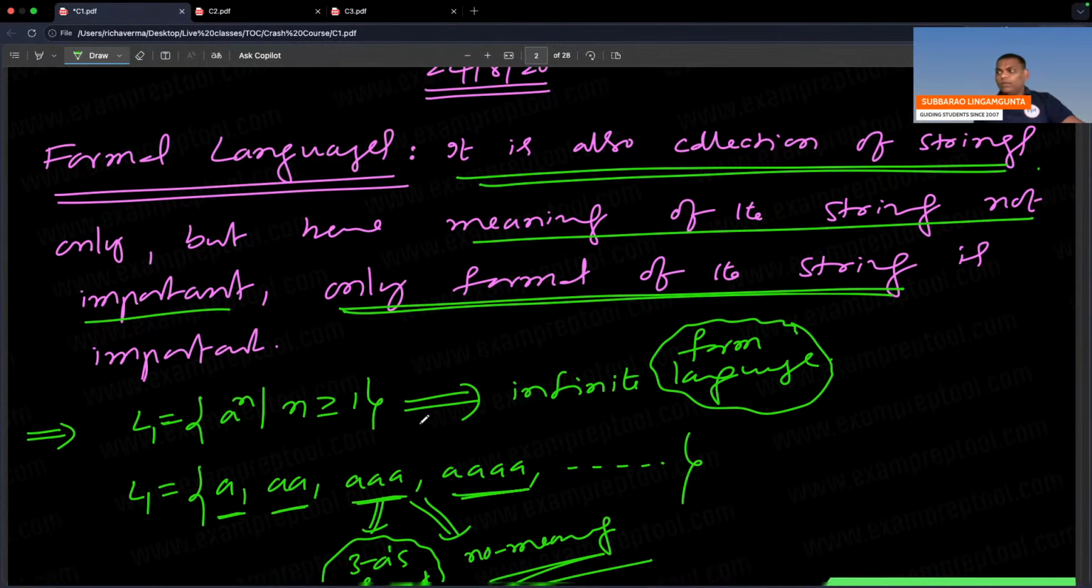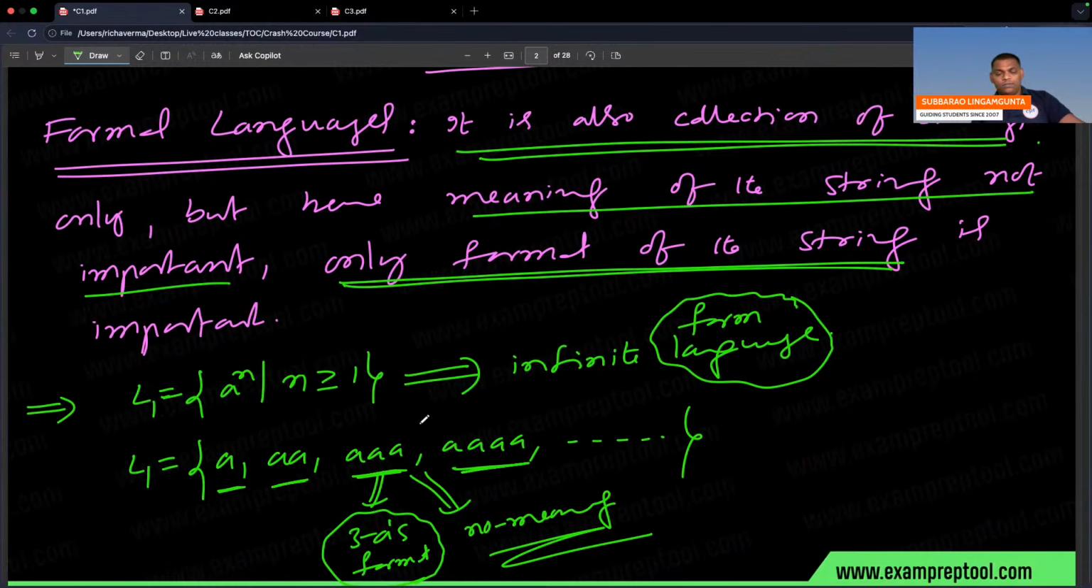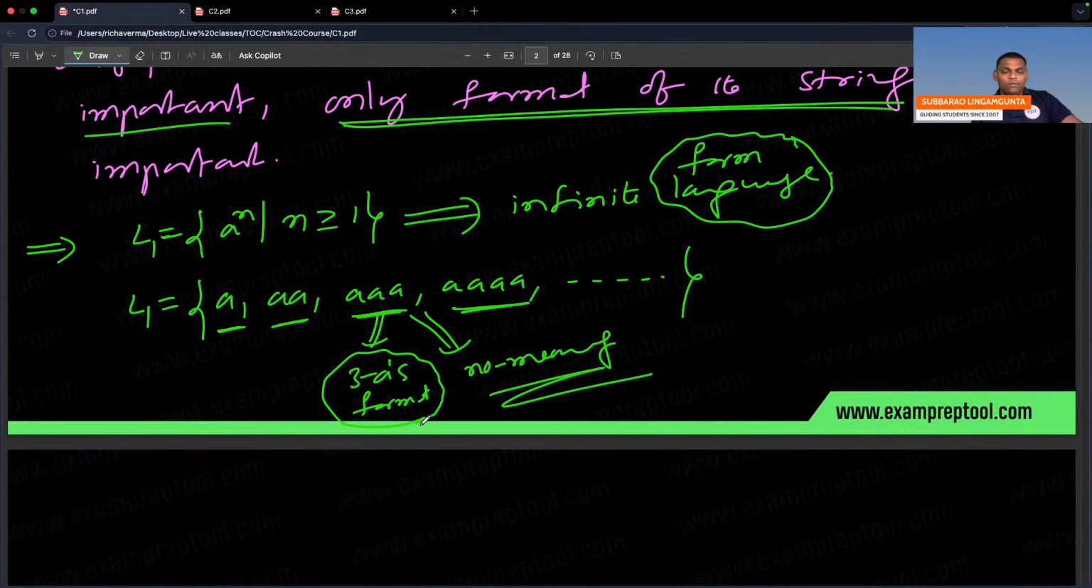If anyone says TOC, what is the first thing required? Formal language. What is a formal language? A collection of strings. A collection of strings is a language, but here meaning is not important, only the format is important. What is the format? a power n, where n tends from 1 to infinite. Why infinite? That is the reason it is called infinite. This is the infinite formal language. It's a formal language, but infinite, no limits.